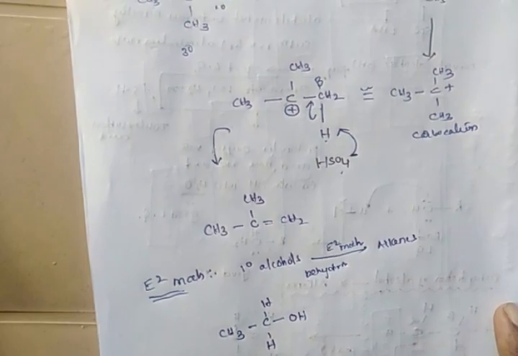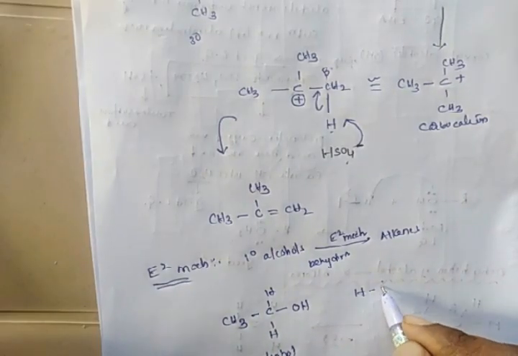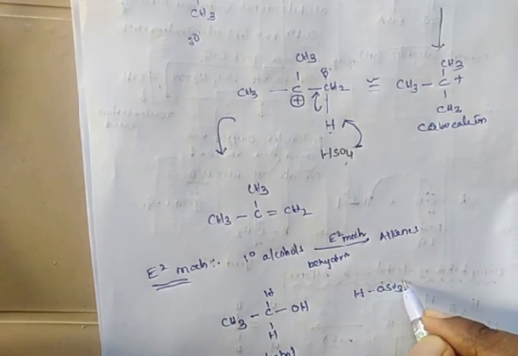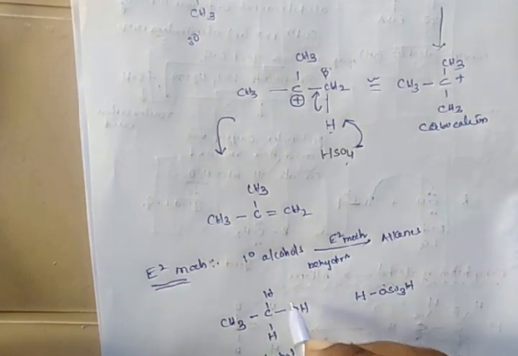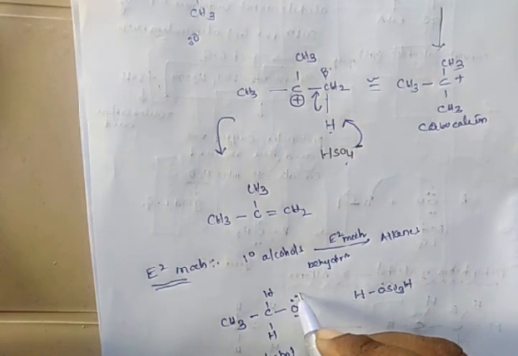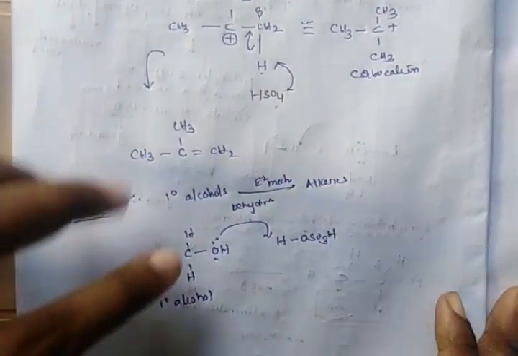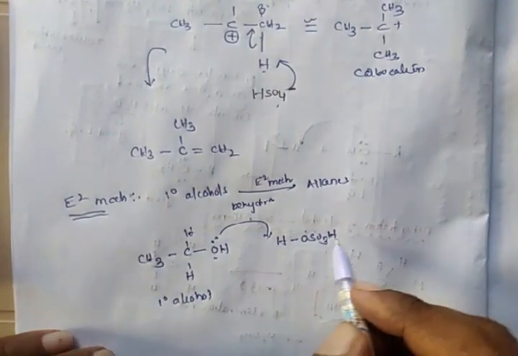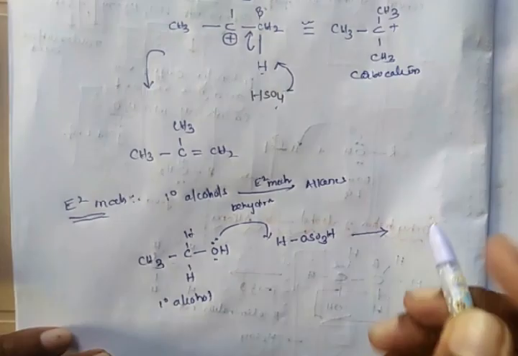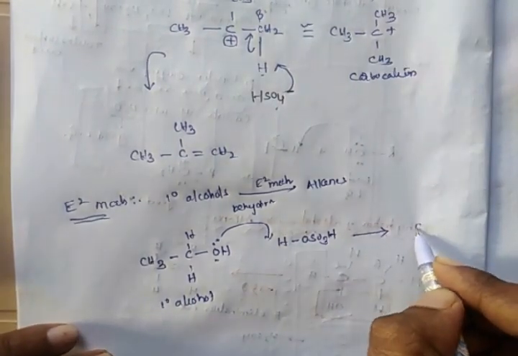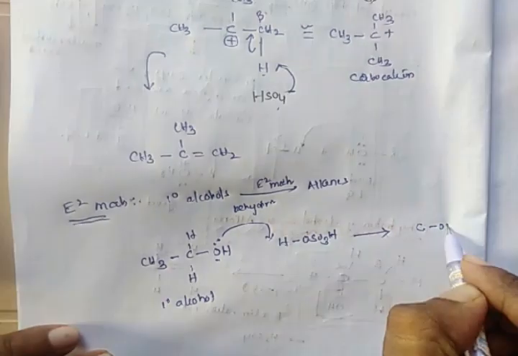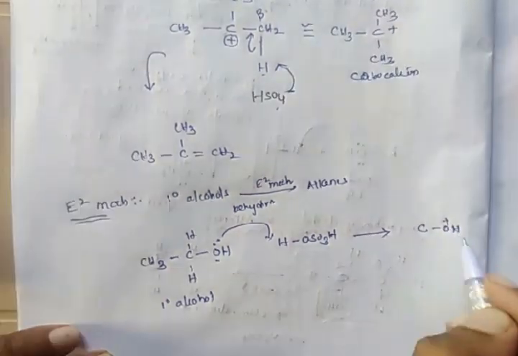Whenever you treat this primary alcohol with a strong acid like H2SO4, this oxygen atom abstracts the proton and it will be protonated, and we will get the protonated alcohol, COH plus.